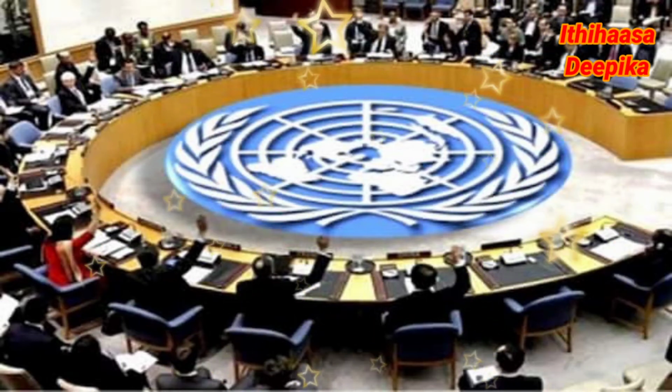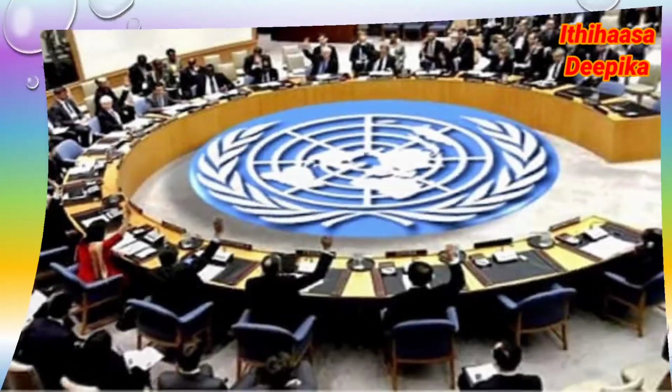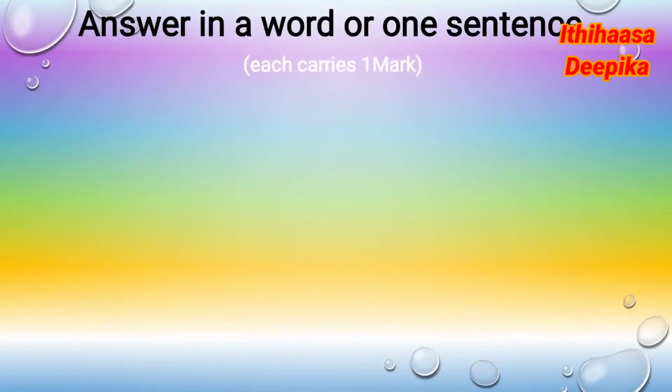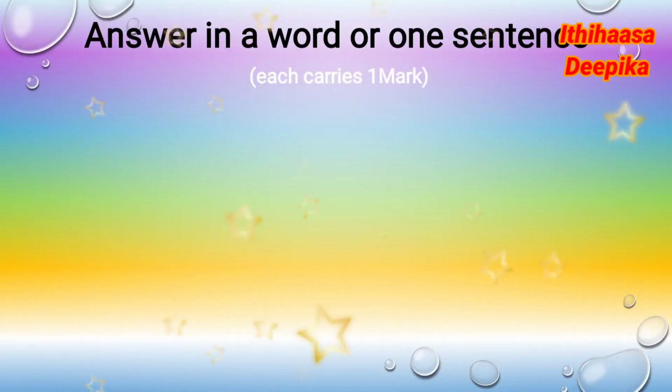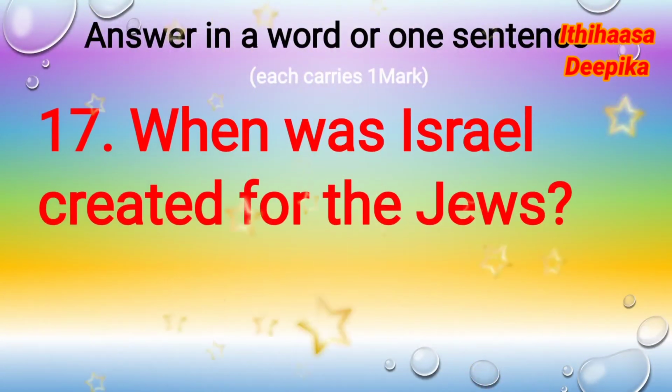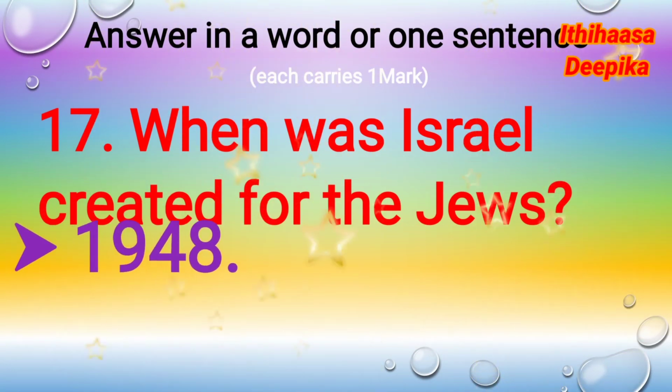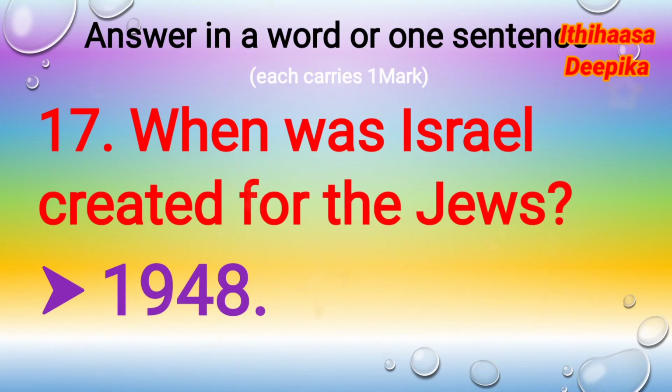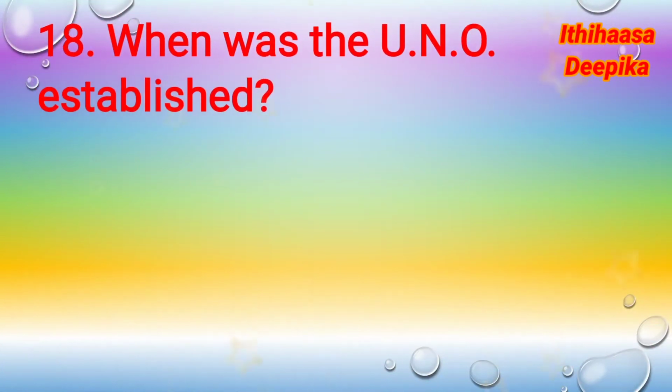Part 1, relating to 1 mark questions. Write or answer in a word or one sentence. Question number 17. Here I am using textbook question numbers. When was Israel created for the Jews? The answer is 1948. Israel was created in 1948.